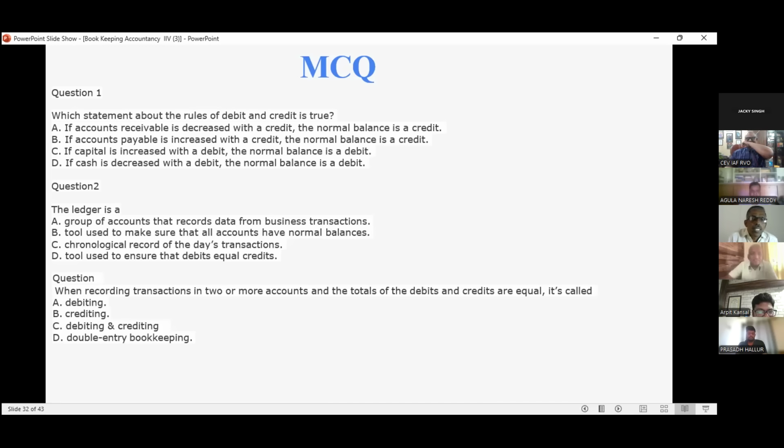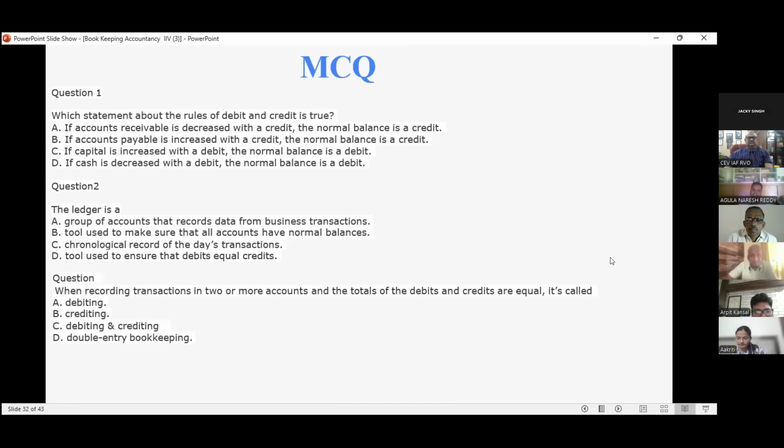It is C. Answer is A, A, sir. Correct, sir. The group of accounts that records data for the business transactions that come under the ledger. Yes, sir. When recording a transaction in two or more accounts and the total of the debit and credit are equal,